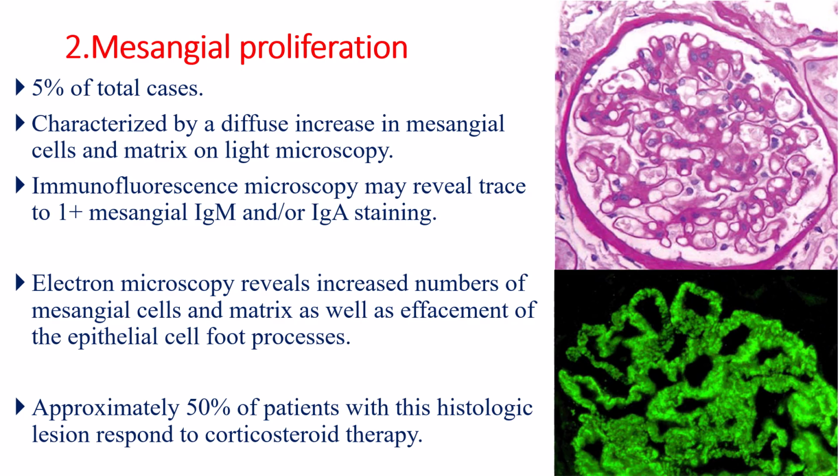Immunofluorescence microscope may reveal trace to +1 mesangial IgM or IgA staining. Electron microscope reveals an increased number of mesangial cells and matrix, as well as effacement of the epithelial cell foot process. Approximately 50% of patients with this histologic type respond to steroid therapy.